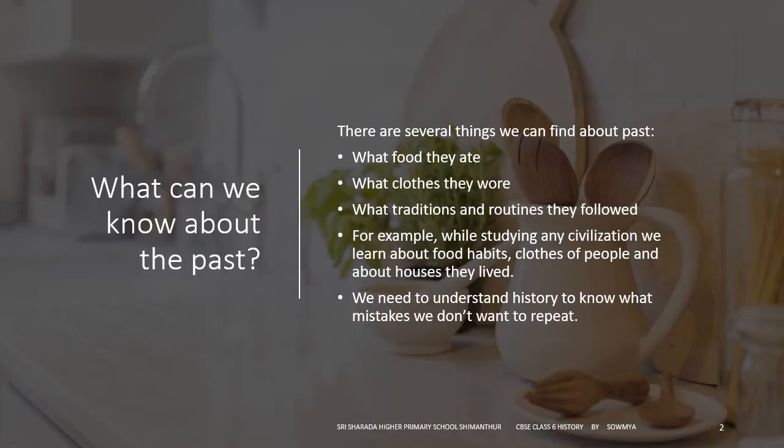First, we are studying about what can we know about the past, like what kind of food, clothes, and house was available and were used. For example, while studying about any civilization around the world, we study about their food habits, clothes worn by them, and house built by them. We need to understand our history to know what mistakes we do not want to repeat.